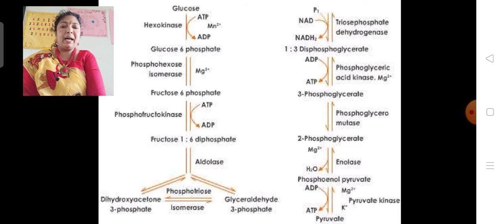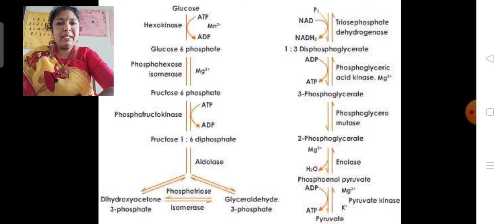The next reaction is the isomerization reaction, in which DHAP and GAP are isomers, and this reaction is catalyzed by phosphotriose isomerase. Hence, this reaction is known as the isomerization reaction. See here, the 2 arrow marks represent the isomerization reaction, in which DHAP is converted into GAP or GAP is converted into DHAP. Both reactions are reversible.